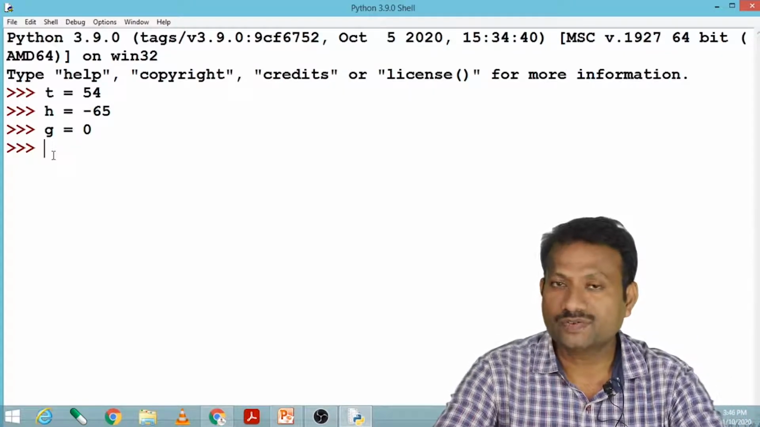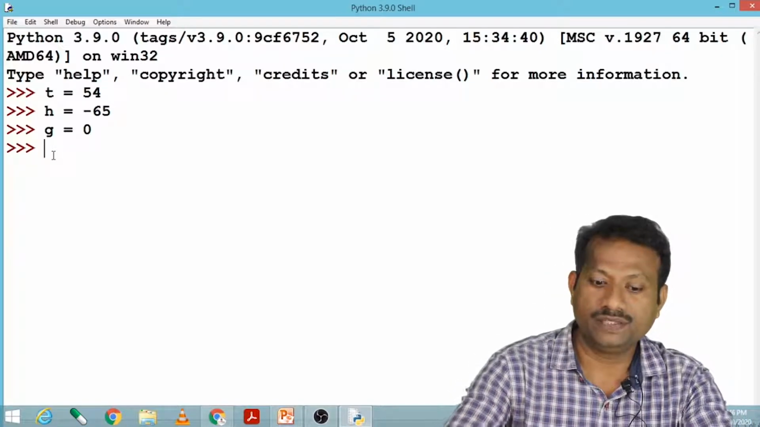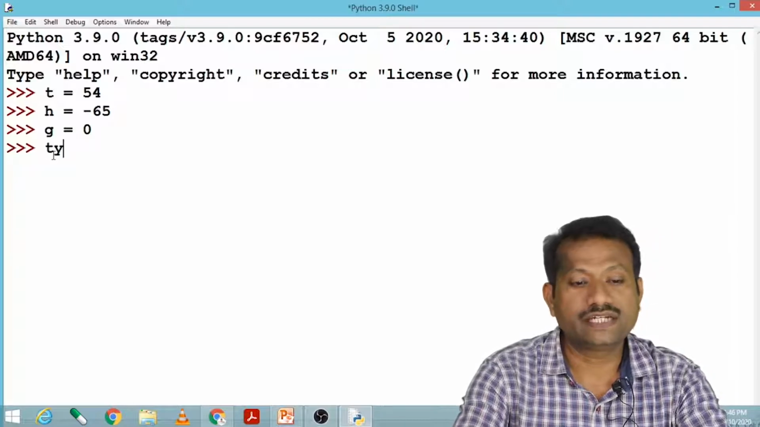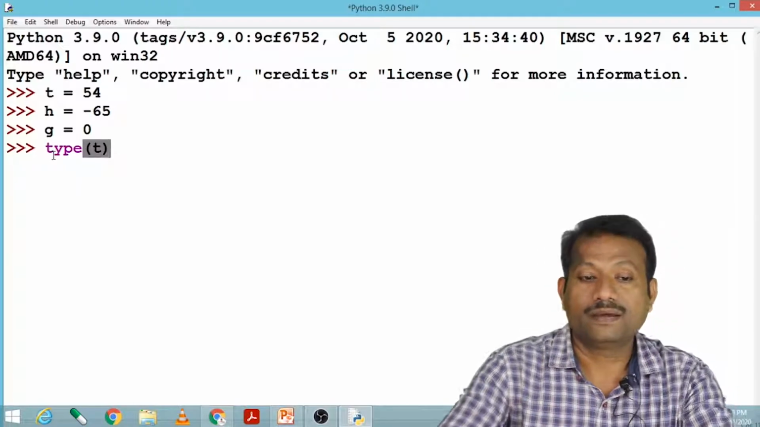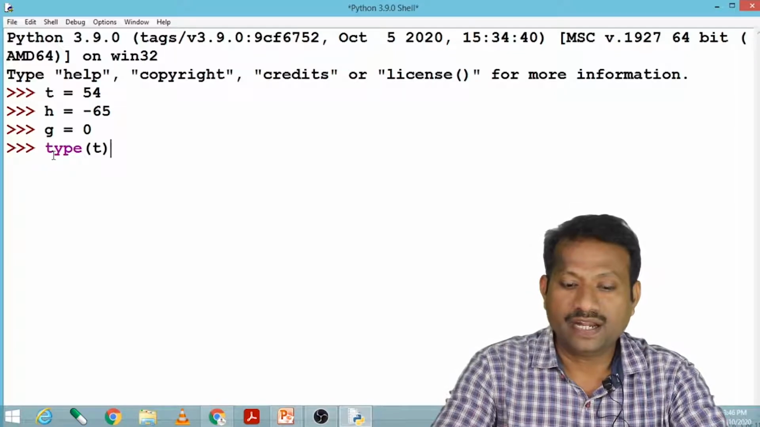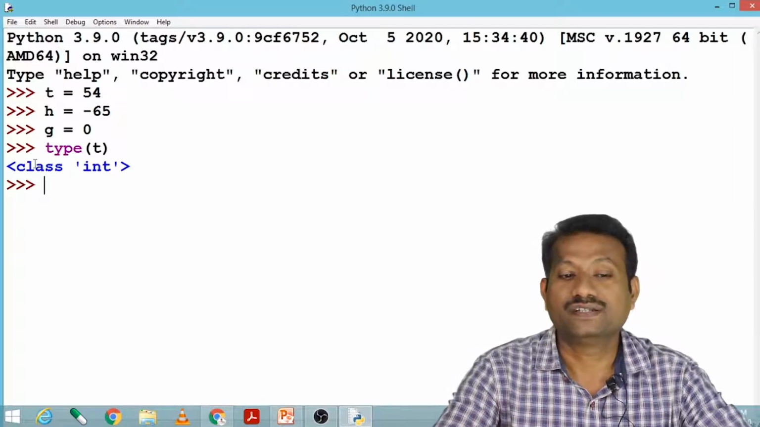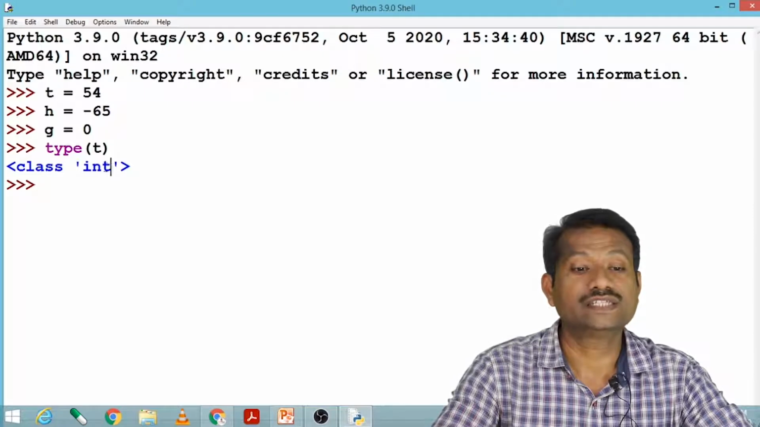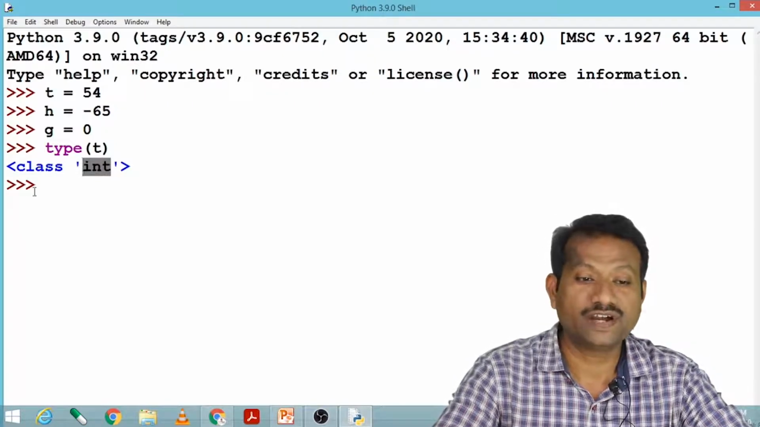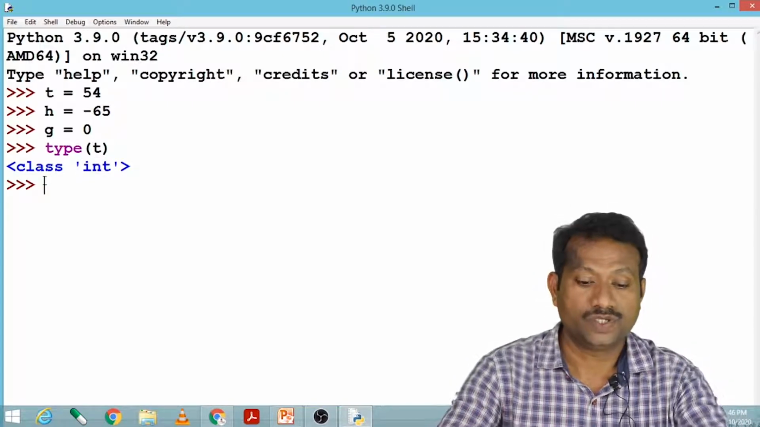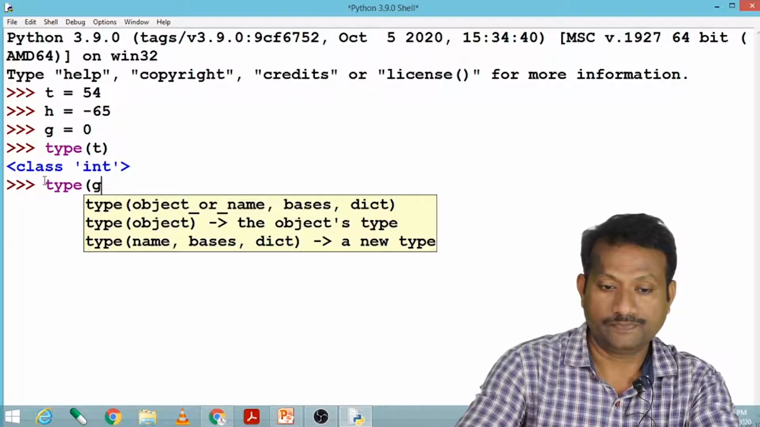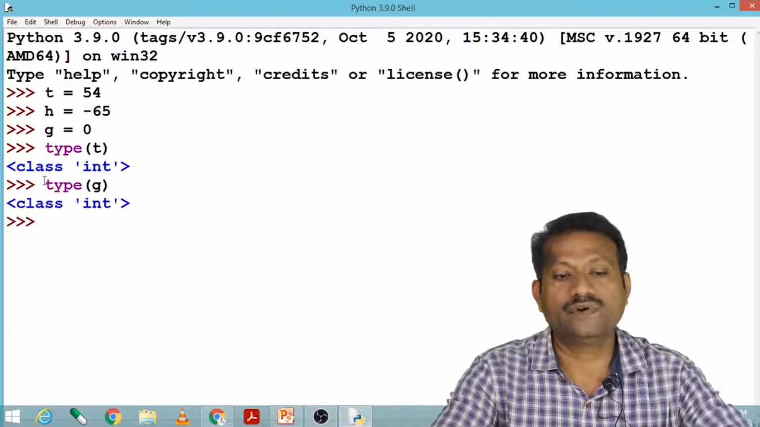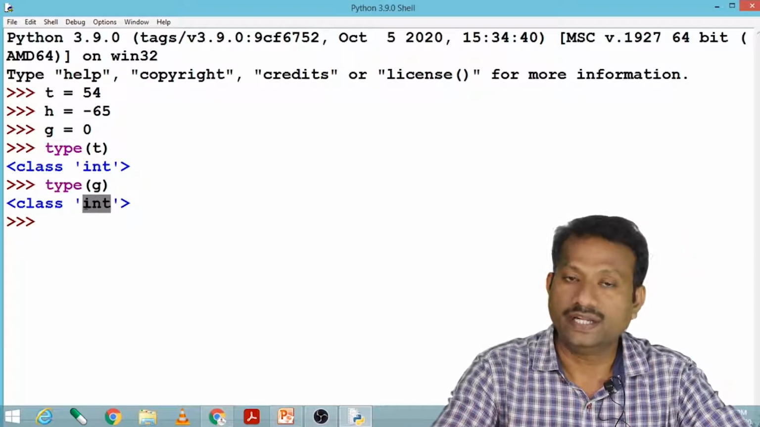For example, if I would like to find out the type of t, there is a built-in function, that is type. If I put t in front of this and press enter, I get the data type of t, that is integer. Similarly, let us find the data type of g. Here type g, enter, and again we see the type is integer.